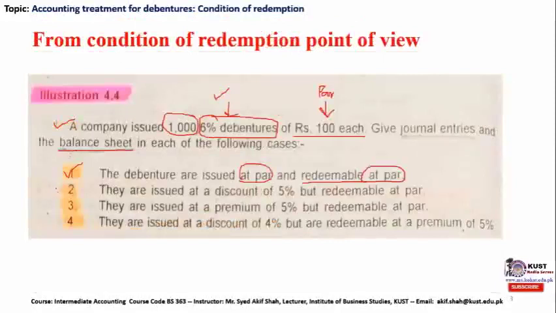Now let's discuss the second case or second financial transaction or economic transaction. Now the company is going to issue at a discount of 5%. Now what does this mean? Rupees 100 debenture is going to be issued at a discount of 5%. So you can just simply multiply 5 with 100 with the help of this formula, and the resultant discounted price to be offered will be 95 rupees.